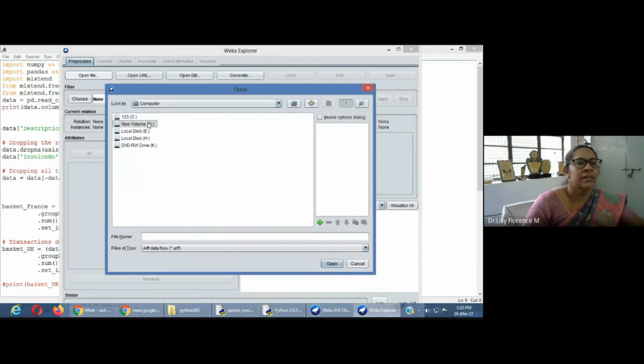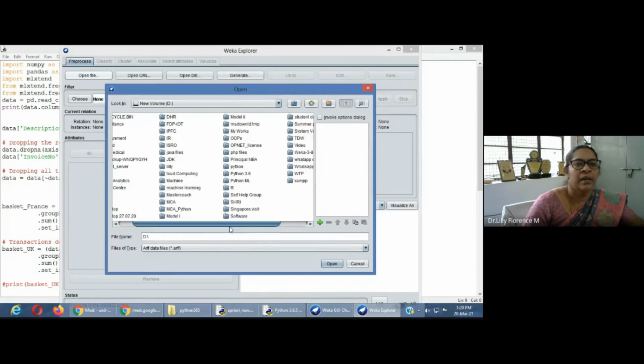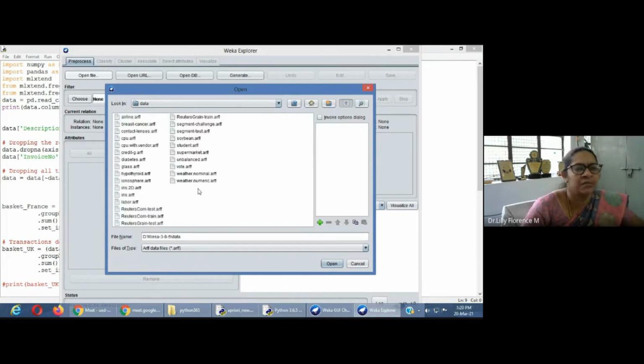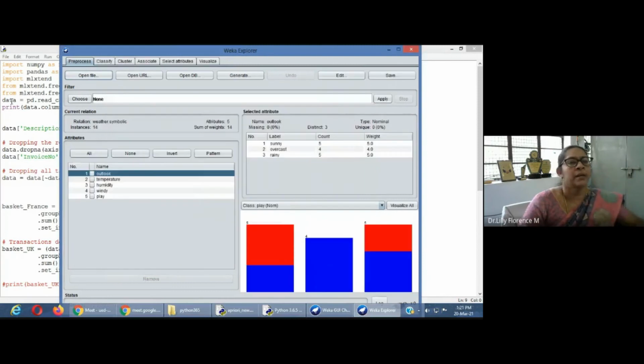I will select the path where the data files are stored. WEKA has a data folder, which contains a set of default files. I'll take the nominal weather data, since the Apriori algorithm works on nominal data. Even if you have numeric data, you first have to convert it to nominal or binary data, by applying the numeric to binary functions. So the data has been loaded here, and some pre-processing information is displayed.